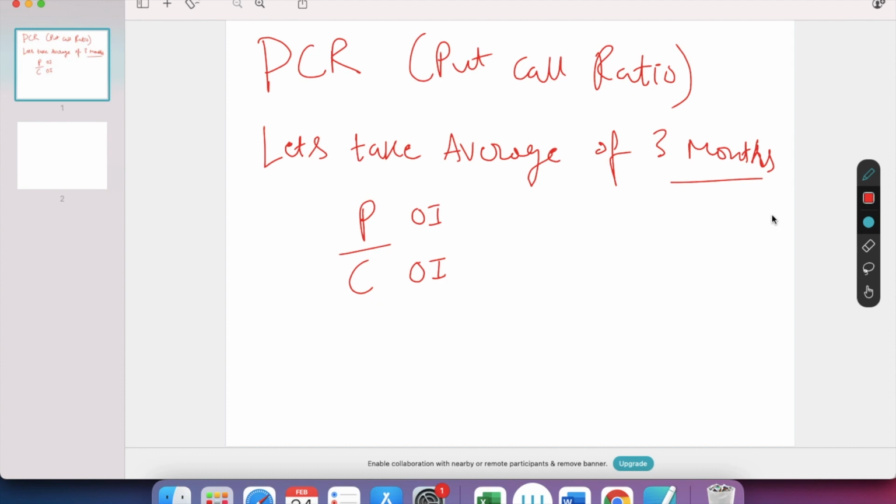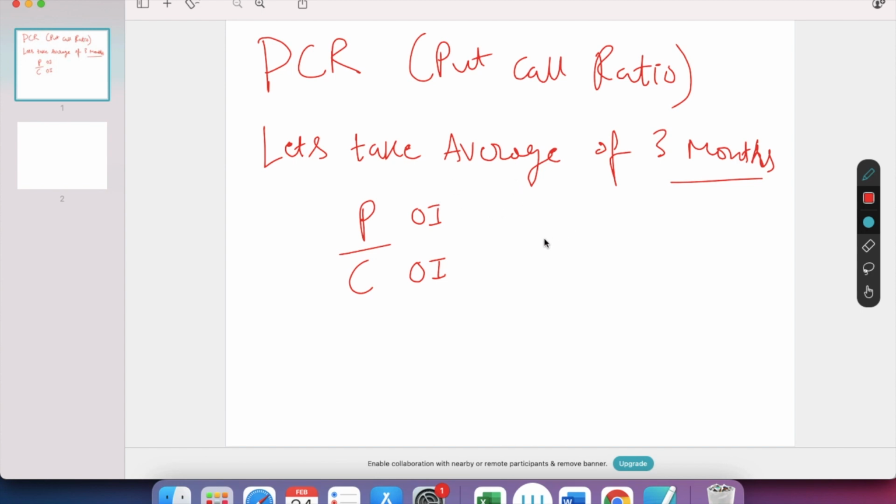Today we shall discuss something about put call ratio. Very important point: if you're an option trader or a trader, the put call ratio is so important to you. Whenever there is a highly unpredictable market, people look at put call ratio. Whenever the market has rallied so much, or falls so much, we need to see put call ratio.